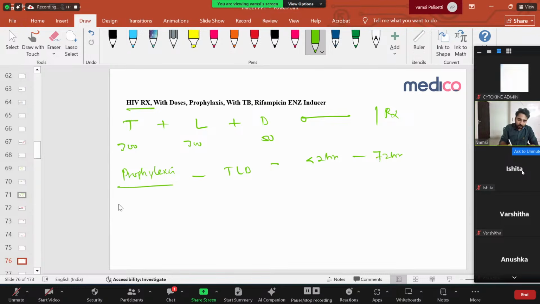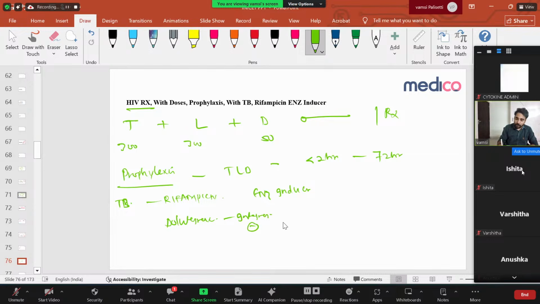The next question is about when TB is there. What is the problem with TB here? In TB, we are using a drug called rifampicin. Rifampicin is an enzyme inducer. If it's an enzyme inducer, what is the problem here? Tenofovir is your NRTI. Lamivudine is your NRTI. Dolutegravir is your integrase inhibitor.